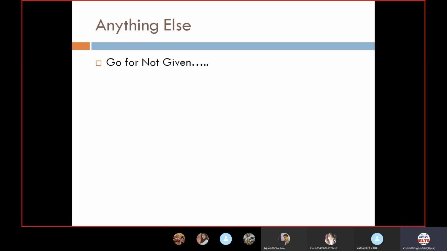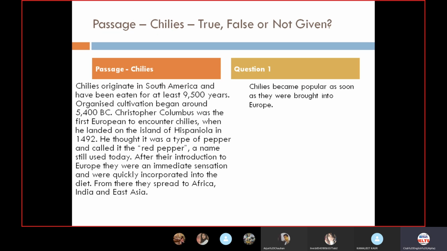Okay, I'll start. Now we have a passage with the name Chili. Let's read it. Chilies originated in South America and have been eaten for at least 9,500 years. Organized cultivation began around 5400 BC.